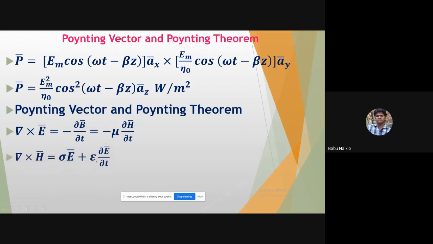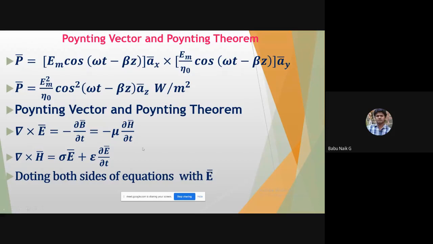Similarly, for the magnetic field, there is a current density: sigma into E bar plus epsilon into dou E bar by dou t. The first is the conduction current, and the second is the displacement current, epsilon dou E bar by dou t. Now, taking the equation on both sides, let me dot it with E bar.